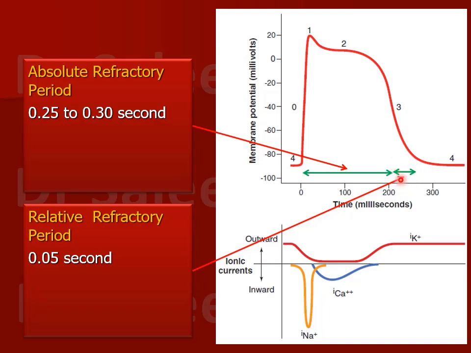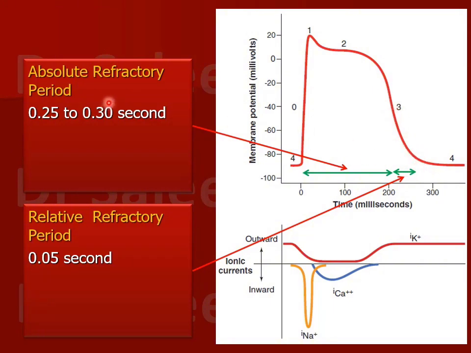So this is known as the relative refractive period, which is very small, 0.05 second, and this includes the distal half of phase 3, that is the later half of phase 3 up to the resting membrane potential. That is included in the relative refractive period.